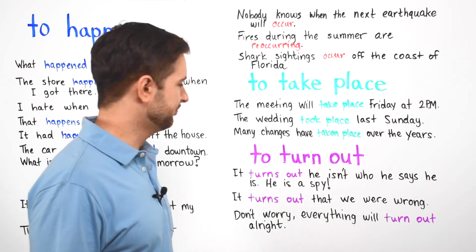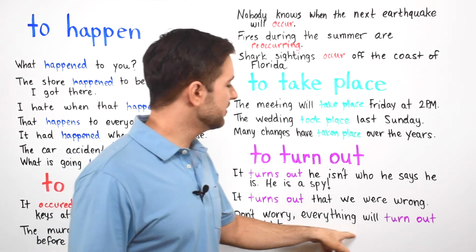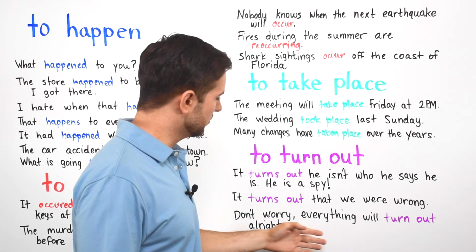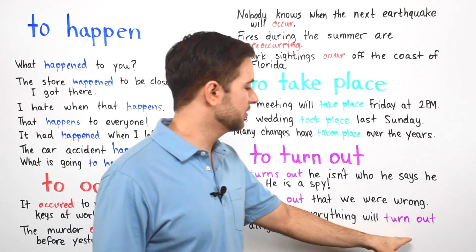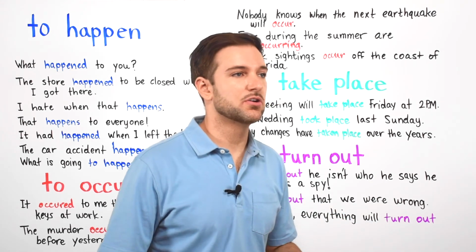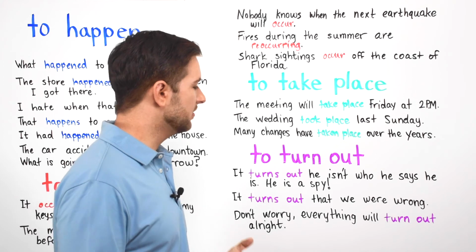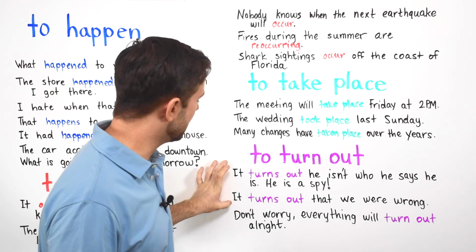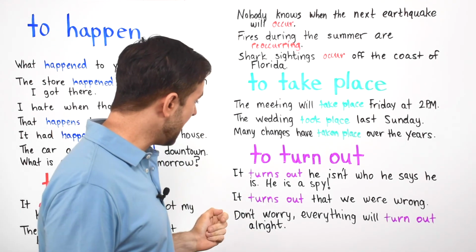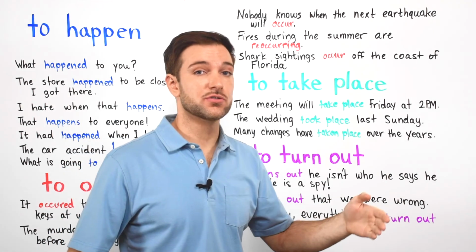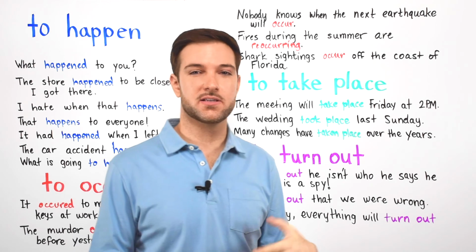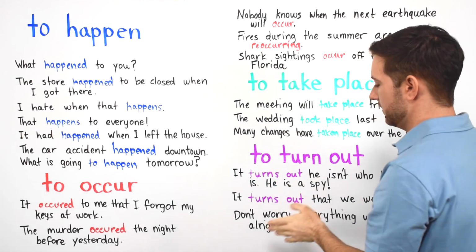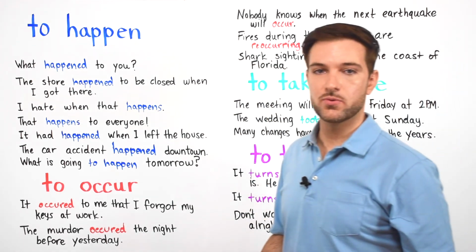They're not anticipated. And finally, don't worry, everything will turn out all right. All right means okay. So don't worry, everything will turn out all right. It will happen, it will occur. Things will fall in their place. So you can use it when you're shocked about something, like, oh, really? That happened? Or you can use it just to talk about the future. Things will fall in their place like a puzzle. Things will happen the way that they're supposed to. It's destiny.